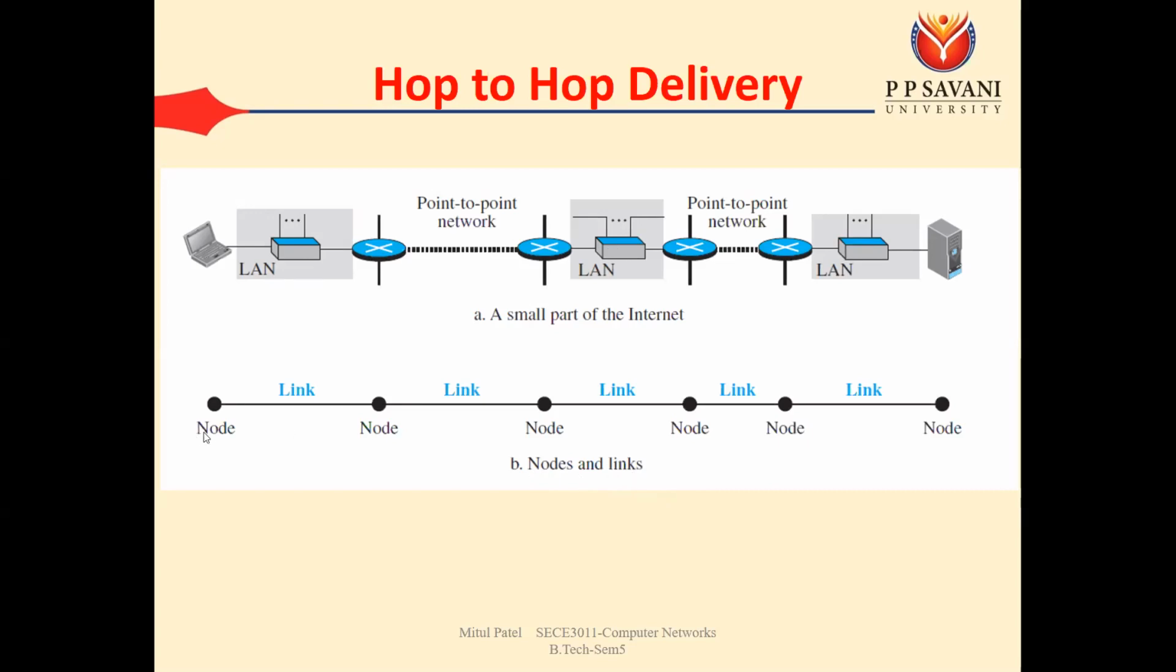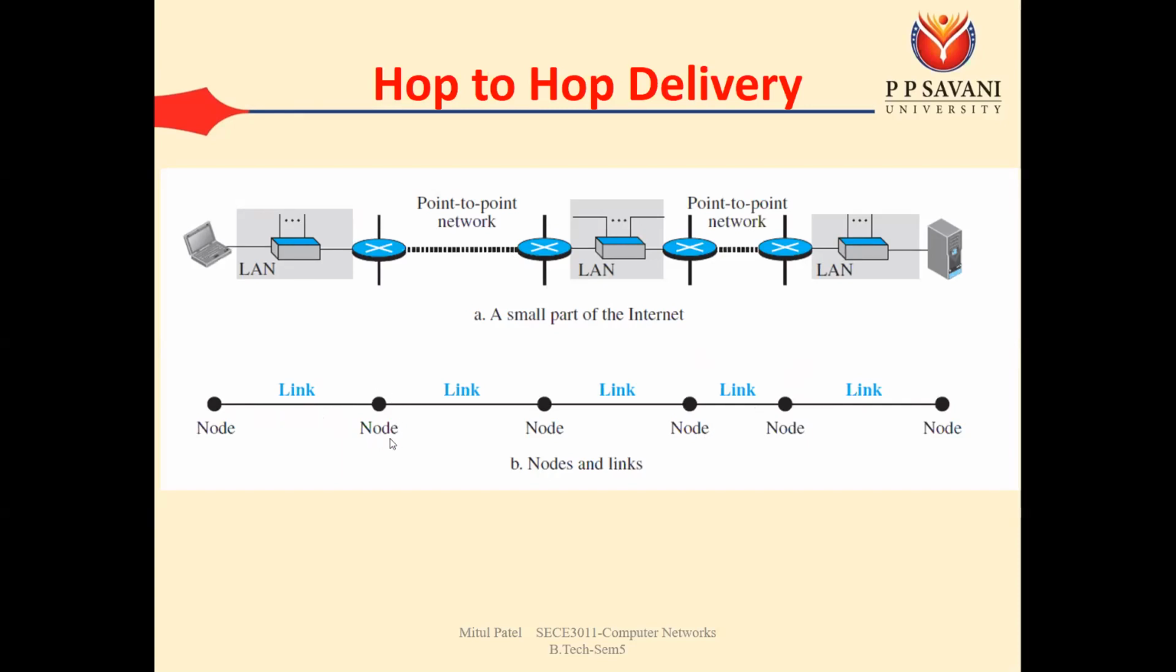Here our source is one node, the destination is one node. Then we have router 1, which is also one node, router 2 is also one node, router 3 is also one node, and router 4 is also one node, and everything is connected by links. Here we can consider each link as one type of network, and each link corresponds to the point to point connection between two routers. So everything is about nodes and links.